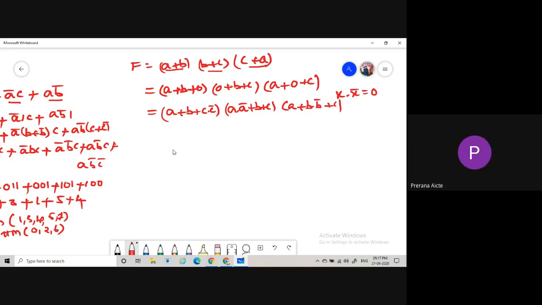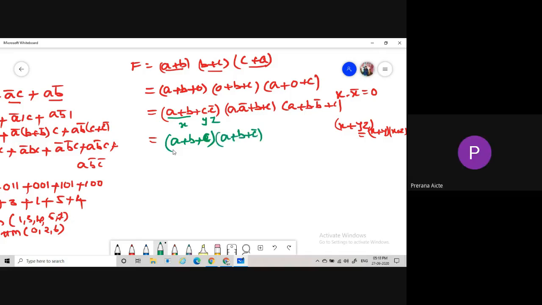Now it is in the form of the distributive law: x plus yz is equal to (x plus y) into (x plus z). Here x is A plus B, y is C, and z is C bar. So it is (A plus B plus C) into (A plus B plus C bar).